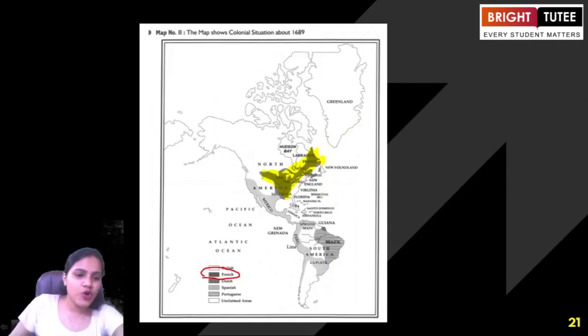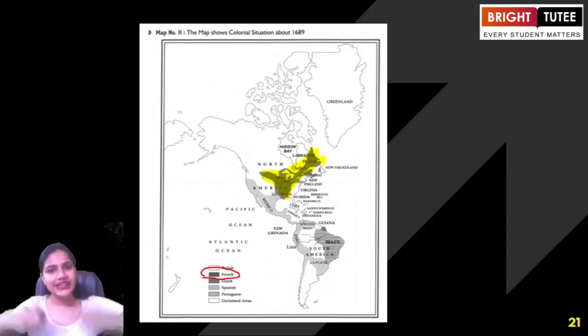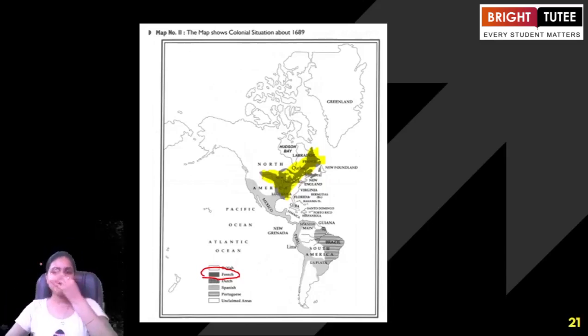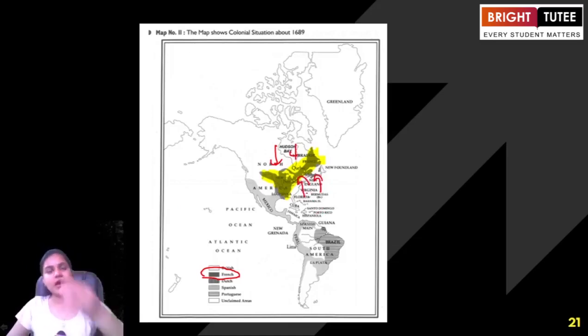So when we are talking about all these European powers, they wanted to establish their supremacy all over the world. The British, the French and the Dutch also started fighting among themselves to show their supremacy. For example, if the British Empire wanted to challenge the French here, they would wage a war against the French and try to take over the colonies established by the French. Okay. For example, in India also, all these different European powers came for trading purposes.